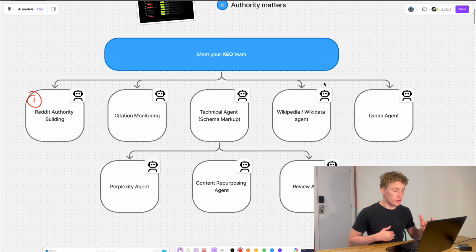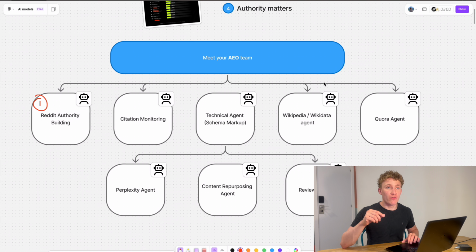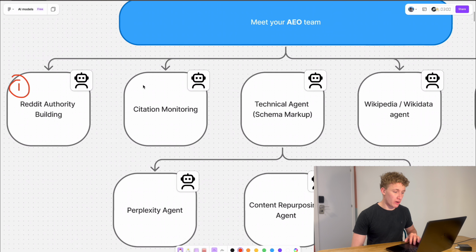And if we look at what's been happening recently, both Gemini and OpenAI have signed deals with Reddit to pull as much data as they can from Reddit. So having a strategy on Reddit now is probably the most crucial thing to ranking with AEO. I'm going to walk you through the automations in a sec that we've built for Reddit, but obviously what you've got to be careful of with Reddit is that it's very anti-AI, anti-self-promotion. So making sure that you are fitting in and blending in, but also pushing your brand name in, is tricky, but can be done through an automation, and we've done it multiple times.